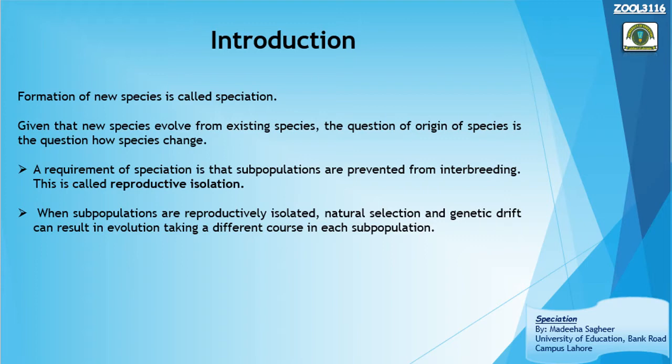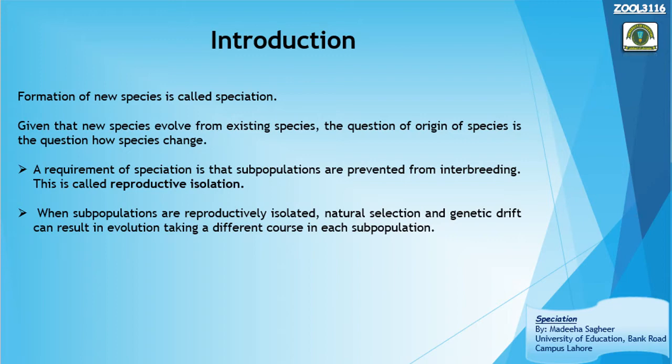But the question arises here: how does speciation take place? Of course, there are many changes in the existing species that ultimately lead to the formation of new species. New species will definitely arise from pre-existing individuals or pre-existing species. But one thing keep in your mind: speciation is not at all a fast process. It is a very gradual, very slow process. It takes years or hundreds of years for an existing species to become a new species.